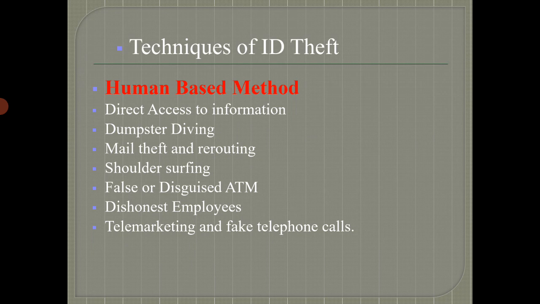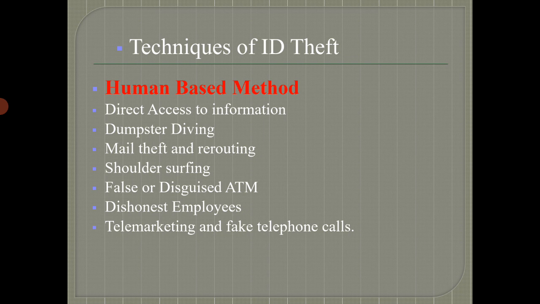Now the next one is telemarketing and fake telephone calls. This is the general way in which a hacker or unknown person interacts with the victim over the telephone, and during the conversation tells the person that their ATM card or credit card is blocked, and asks them to kindly share their user ID, password, CVV code and the OTP available on their mobile number so that the card will be unlocked.